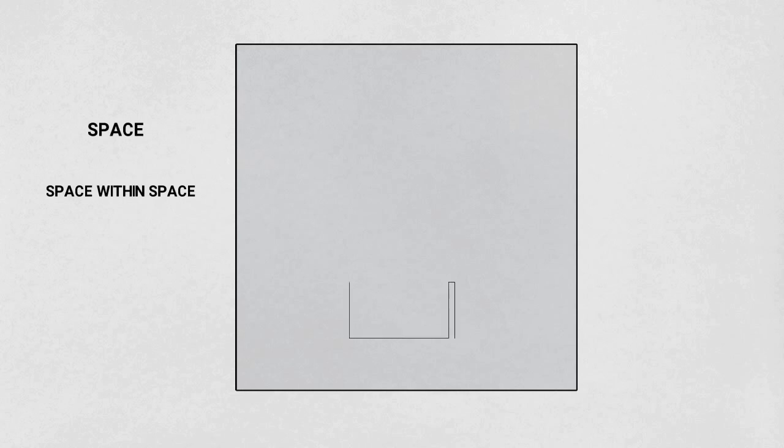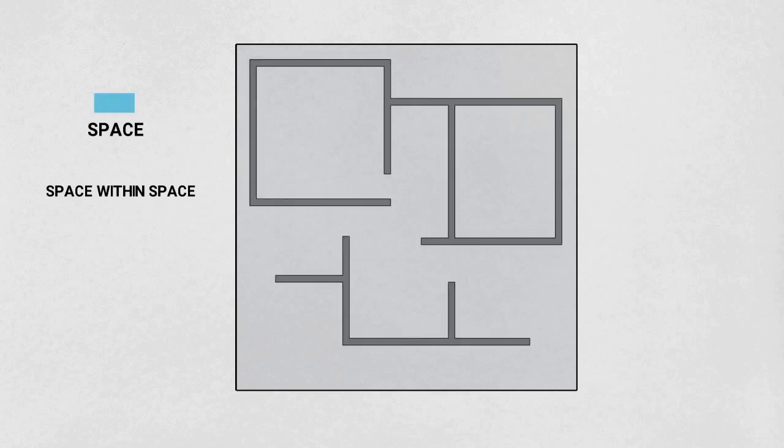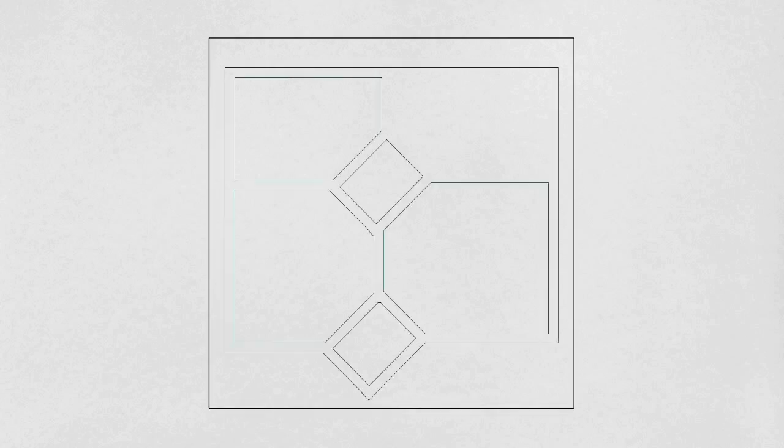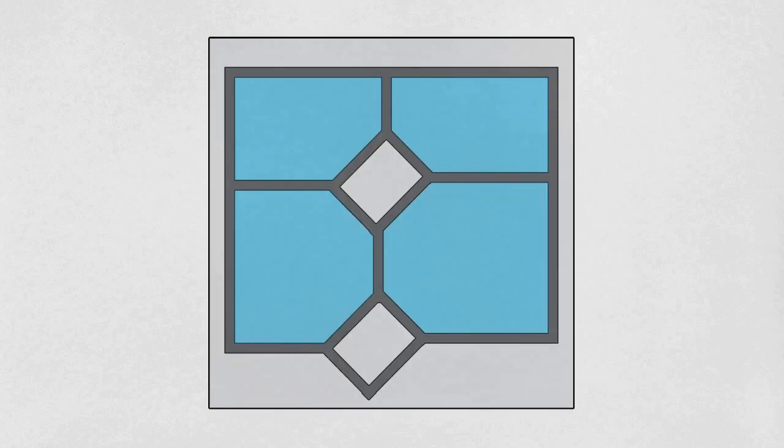Starting with space within space: it is like a larger canvas having a lot of smaller spaces, where the larger space acts to create a visual boundary and the smaller space depends on the larger one, which eventually defines the environment along with the relationship. And also the smaller space could define itself by having a different orientation.